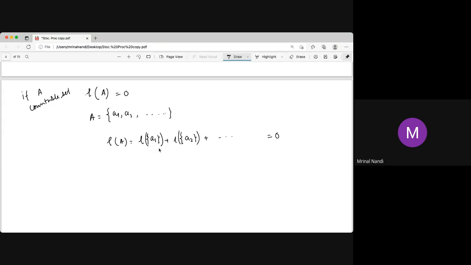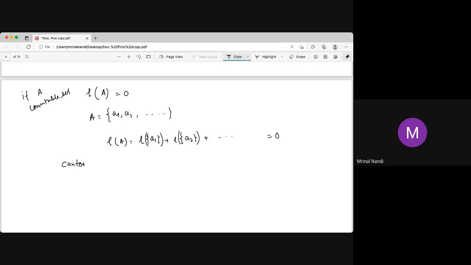Now, what is it for an uncountable set? An uncountable set may have infinite length, or it may have finite length, like the open interval from 0 to 1, whose length is 1. So there are uncountably many points in that set. And there is some set which is still uncountable that has length 0. That is called the Cantor set. There are some Cantor-like sets.